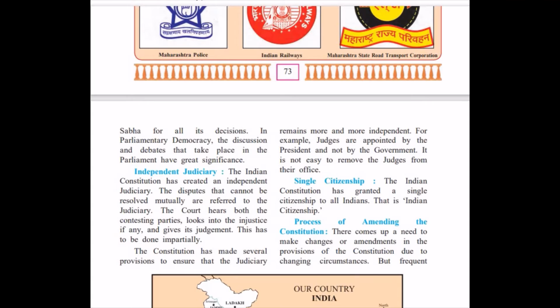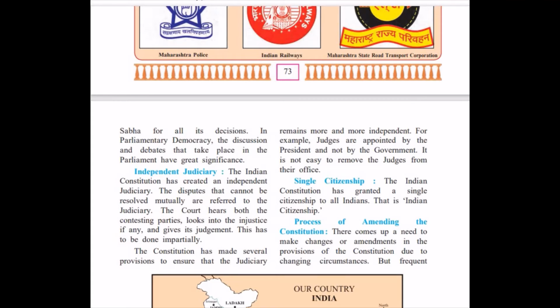Judges, who are appointed by the president and not by the government. You cannot remove a judge very easily. Once he is appointed, he will remain in power till he reaches retirement age. He can be removed only if he commits malpractice or goes against the constitution.